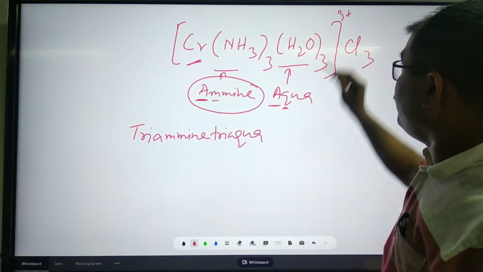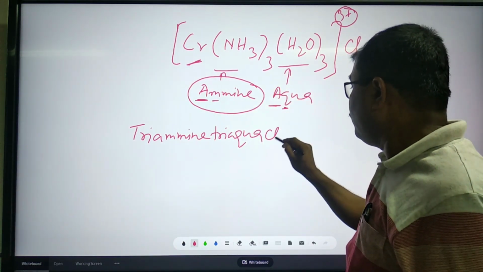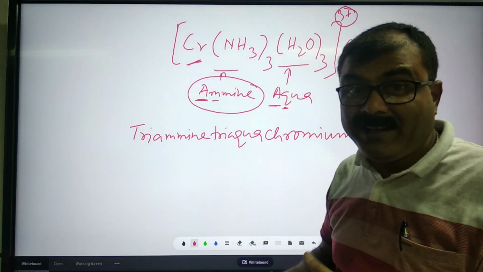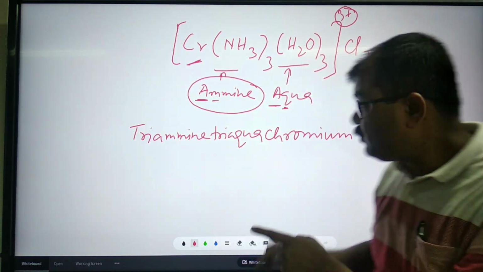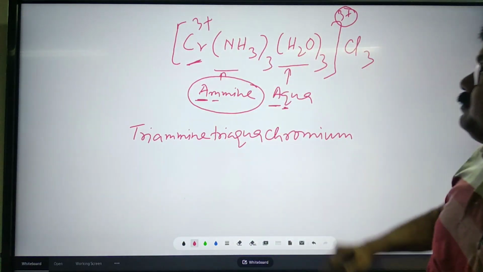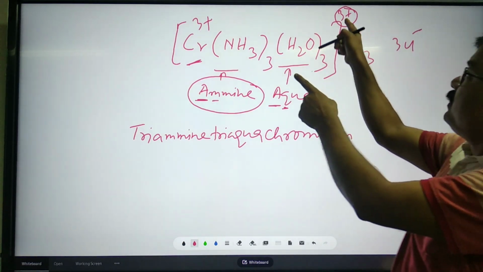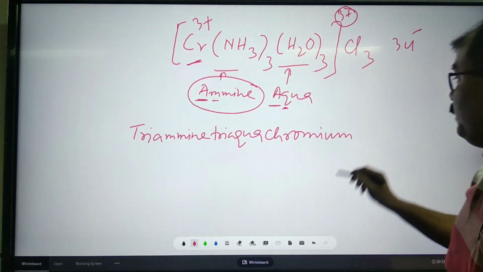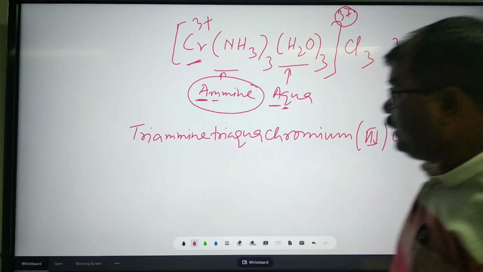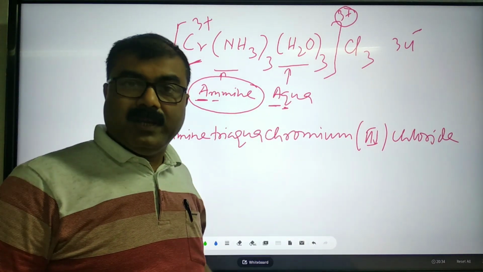Chromium. Since it is a cationic entity, we will write chromium. If it were an anionic entity, it would be chromate, but it is not, so we write chromium. What is the primary valency? Must be 3 plus because these are neutral ligands. Counter ion is 3Cl minus, so it must be 3 plus. Chromium 3 chloride. Triamine, triaqua chromium 3 chloride.